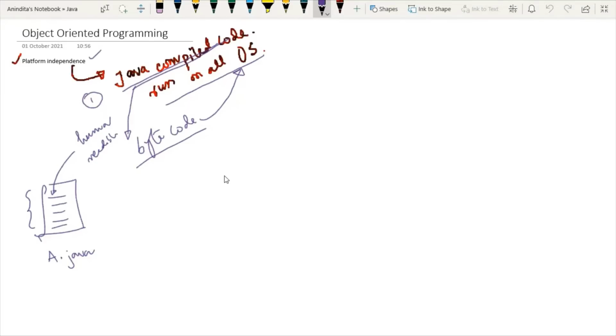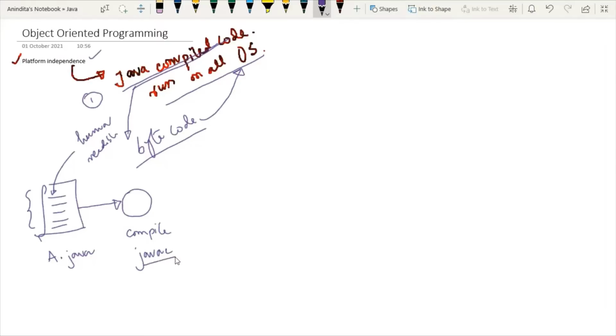But before that, after writing any source code, the immediate next step is we have to compile this source code using a compiler. For the Java programming language, there is universally one compiler present, which is known as the javac compiler.